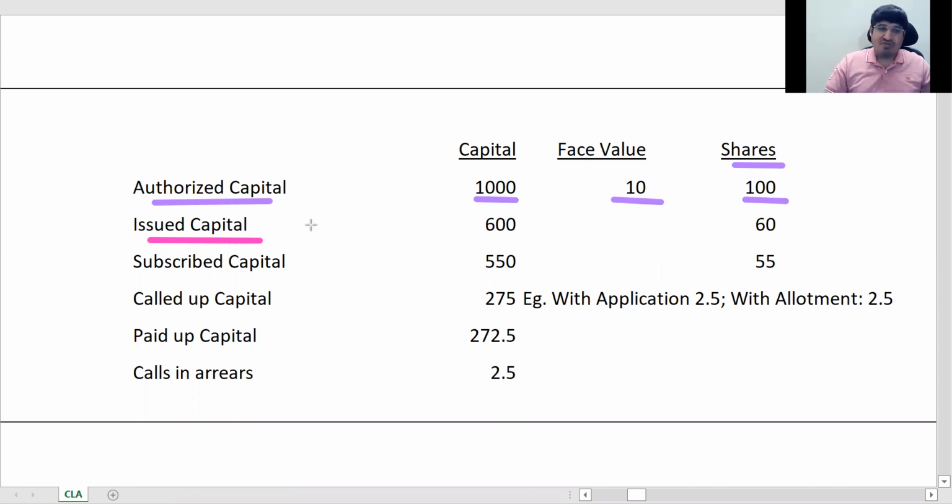Okay, so one is, let us say, transport business, and another one is let us say some other catering business. Okay, we have planned these 2. So now we are starting with the transport, only one business, so we need only 600 now. The other business maybe will start after 6 months or so, once this stabilizes, or maybe after a year. So we'll issue only 600, that is 60 shares. 60 shares at 10 will be 600.